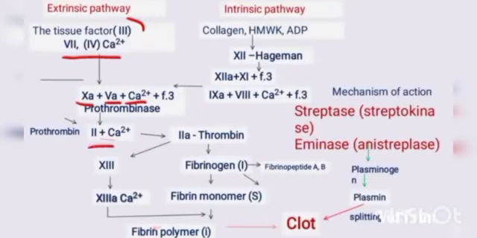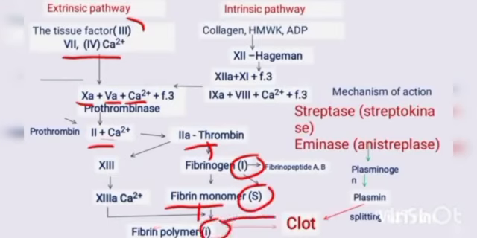Then it activates thrombin, leading to fibrinogen formation that is insoluble, and then it activates the fibrin monomer that is soluble, and then fibrin polymer that is insoluble, and it then leads to the formation of a blood clot.